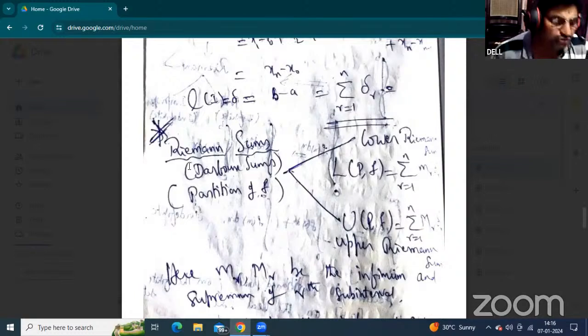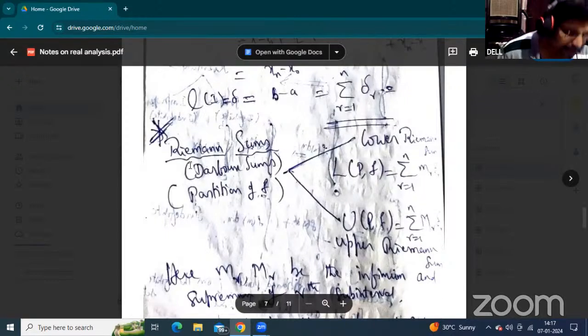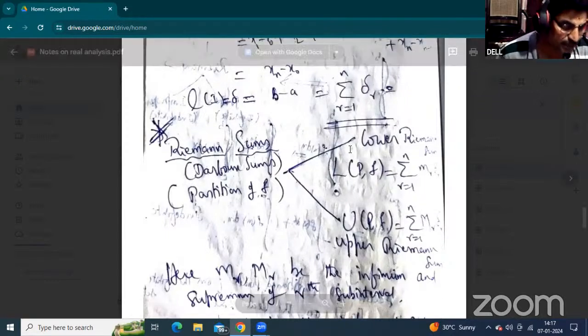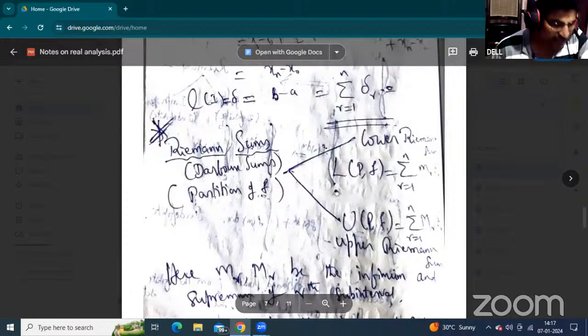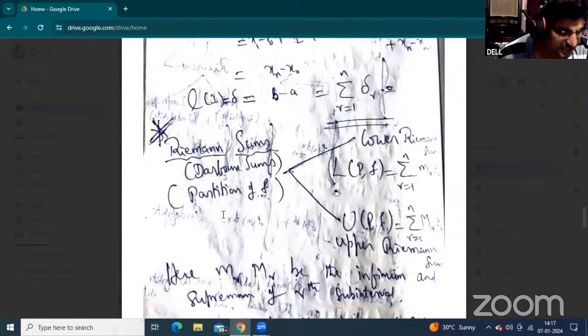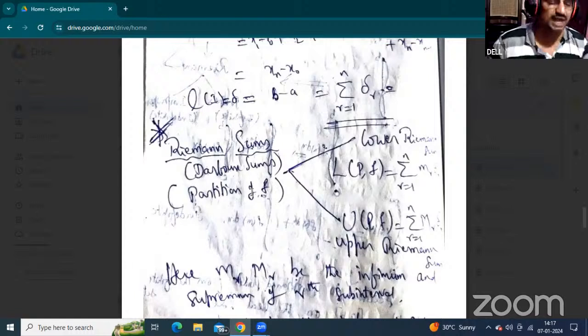It is easy to practice. Riemann sum is also read as Darboux sum, and it is also called partition of f. In the examination you may be asked: define Riemann sums and define Riemann integrals.